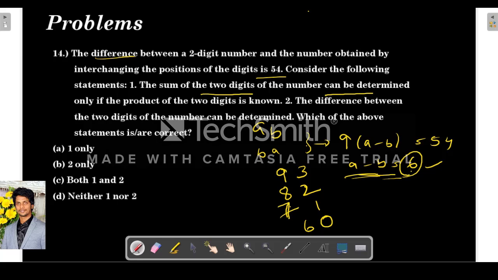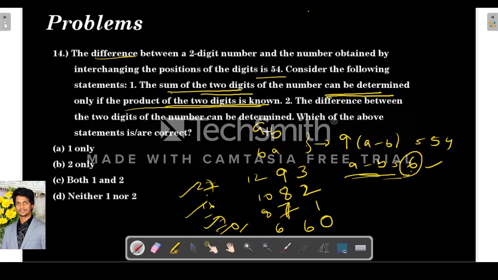They are telling the sum of the two digits of the number can be determined only if the product of the two digits is known. So what is the product of the two digits here? 27. Here it is 16. Here it is 7. Here it is 0. So everywhere the product of the two digits is unique: 27, 16, 7 and 0. If we know this, then we know the sum, right? If the product is 27, then the sum is 12. If the product is 16, then the sum is 10. If the product is 7, then the sum is 8. If the product is 0, then the sum is 6. So whatever they are telling, the sum of the two digits of the number can be determined only if the product of the two digits is known, is true.